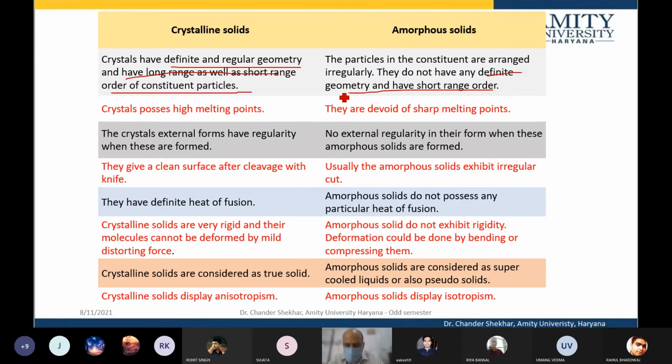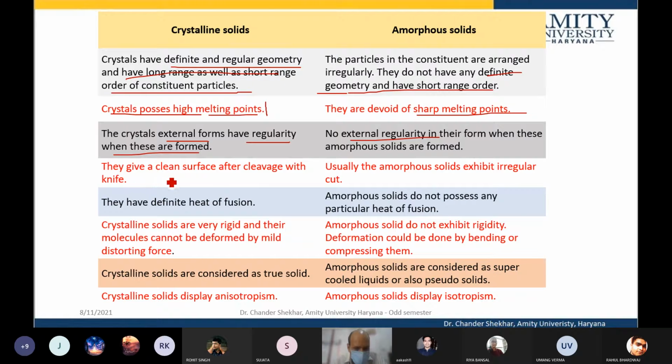There is no definite geometry. Crystals possess a high melting point because they are pre-ordered, while amorphous solids generally have low melting points and do not have sharp melting points. Crystals show regularity when they are formed, whereas amorphous solids have no external regularity in their structure.